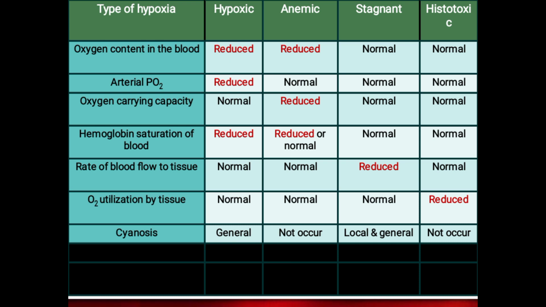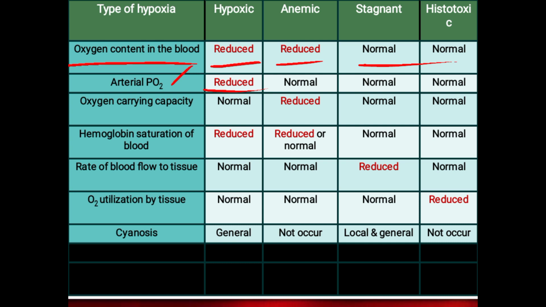Coming to this classification, first we will see the oxygen content in the blood. In the hypoxic condition, the availability of oxygen is less, so the oxygen content in the blood reduces. In anemic also it is reduced, but in the other two forms it is normal. The arterial partial pressure of oxygen is reduced only in hypoxic hypoxia. In the others it is normal.